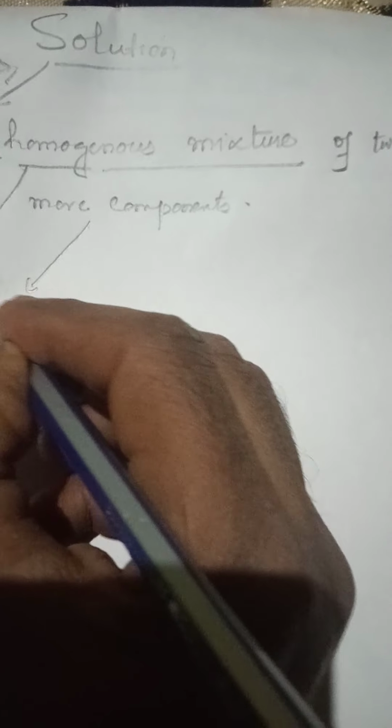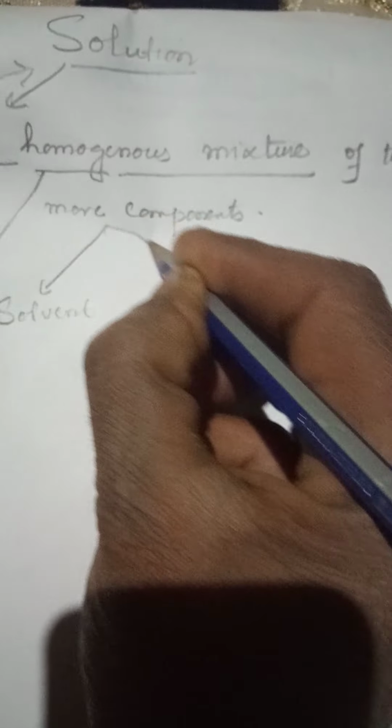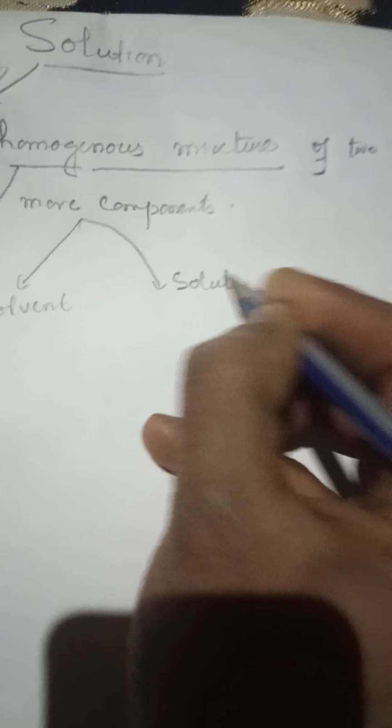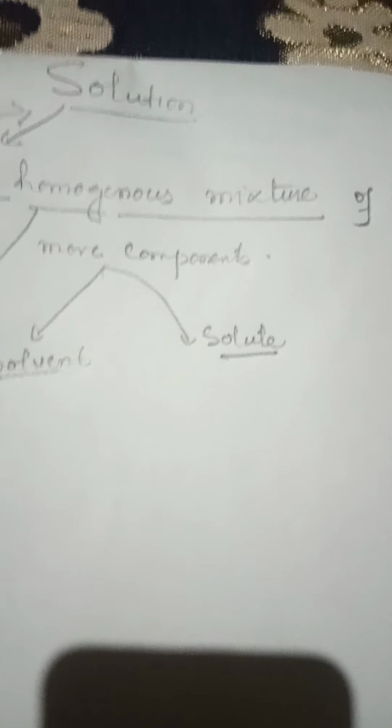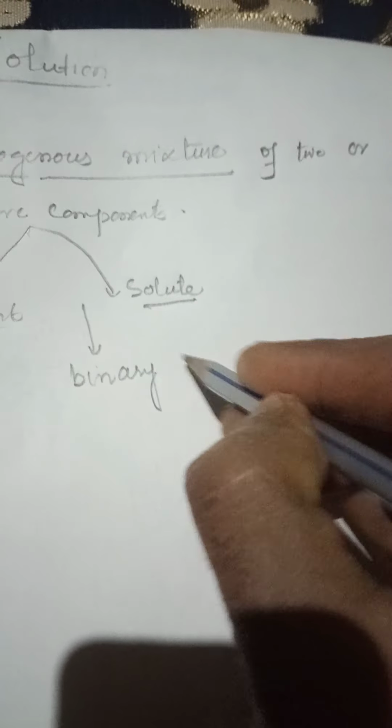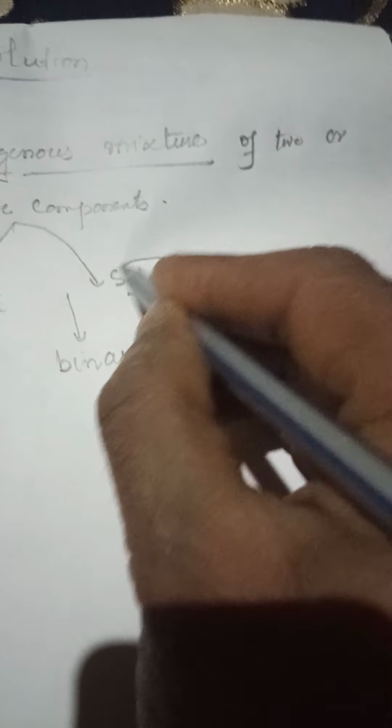The one component we call a solvent and the other component we call a solute. That is, solute and solvent are the two components of a mixture. We call those mixtures binary mixtures.